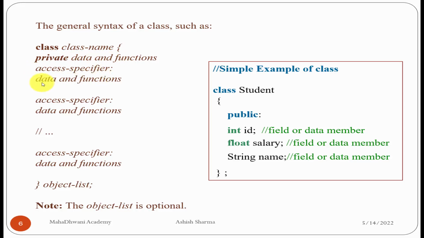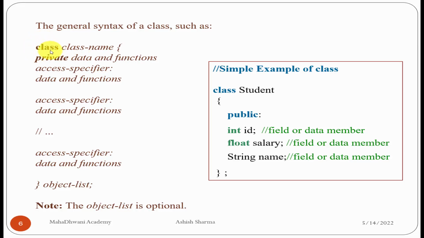You can take any other access specifier, maybe public or maybe protected, for data and functions as well. Again another specifier, maybe public, private, protected, as per the choice and requirement of the programmer. Then again the same, and then close the bracket, an object list, and a semicolon. This object list is optional. You can take the object list here or not. It doesn't matter. So we can understand that here we are talking about the keywords.